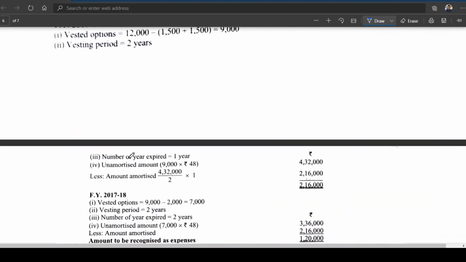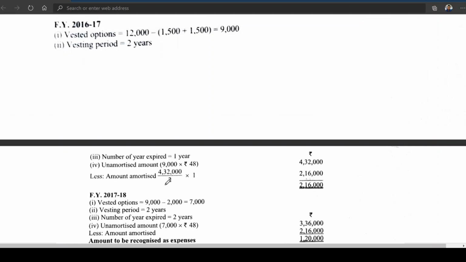Number of years expired, 1 year. 9,000 into 48, 4,32,000. By 2, because 2 years it should be split, no? Into 1 year it is coming to 2,16,000. Is this clear? So amount amortized is 2,16,000.